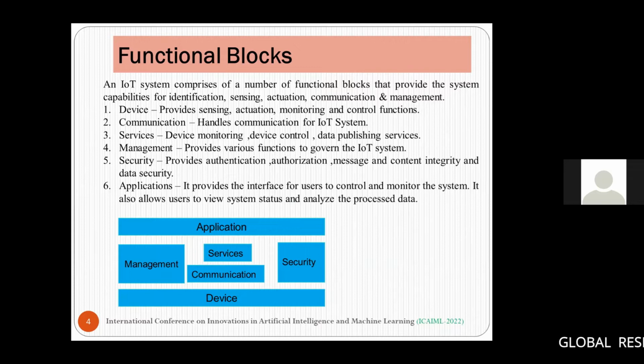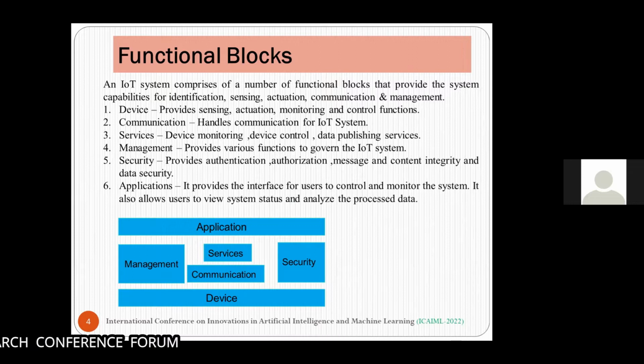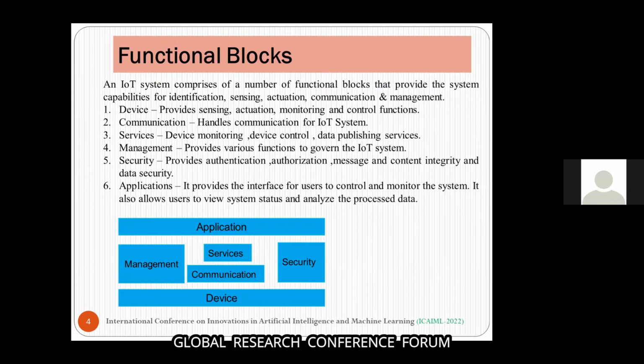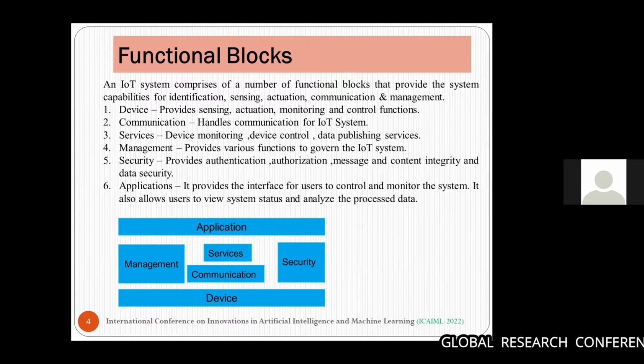Communication, as its name implies, handles the communication for the Internet of Things system. Services give different types of services like monitoring, controlling, and publishing. Management provides various functions related to the IoT system.